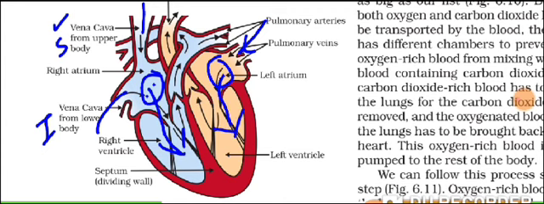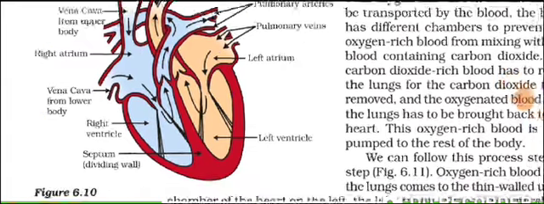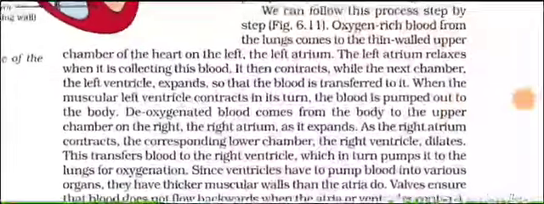When the ventricles are in a contraction phase, from the right ventricle, it will move into the pulmonary artery for carrying the blood to the lungs for oxygenation. Is that point clear? And from the left ventricle, the blood will be pumped over here into the aorta, from where it will be carried to different parts of the body. Is that point clear? So this is how you sum up the answer.